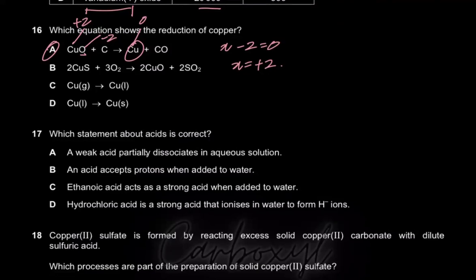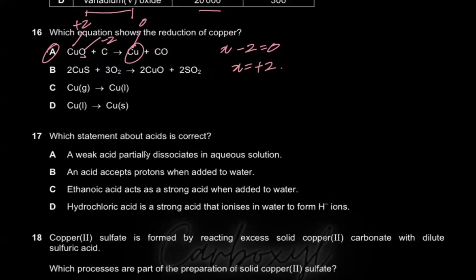I don't even have to look at B, C, D. But if I do look at them, C and D are automatically wrong because in C and D there's only a change of state. There's not even a chemical reaction taking place. Redox, reduction or oxidation, is a chemical change. This is just a physical change. So C and D are wrong off the bat.